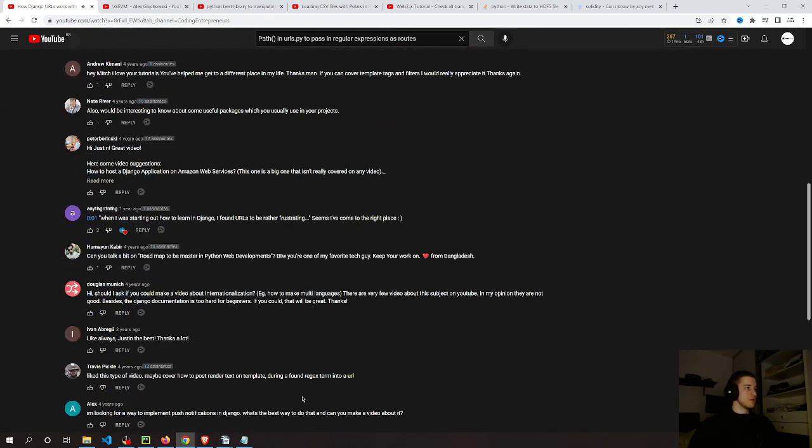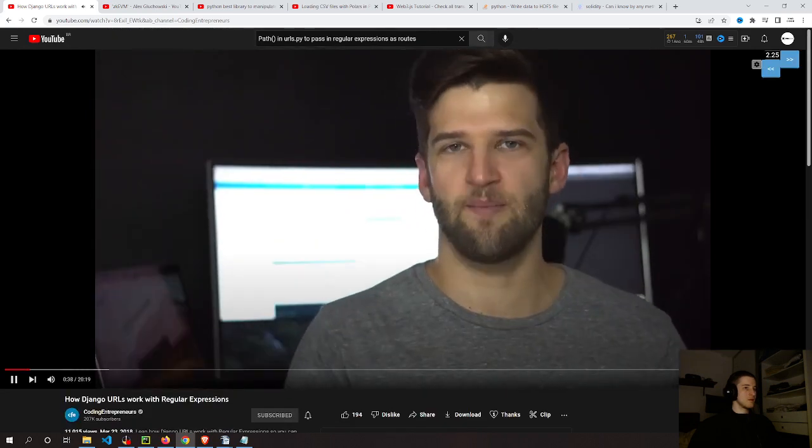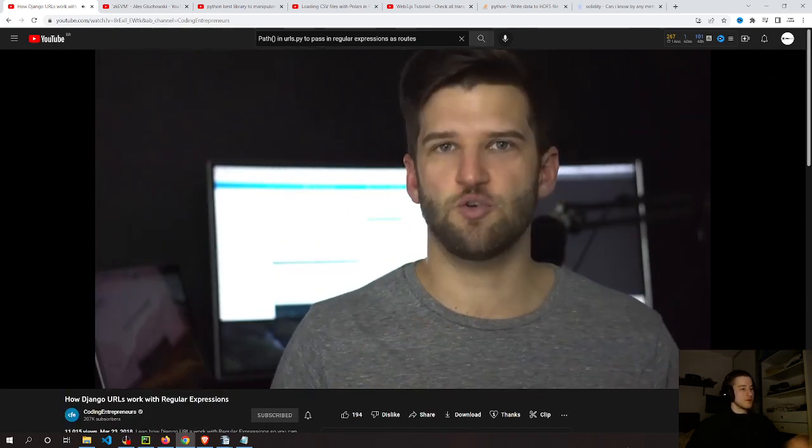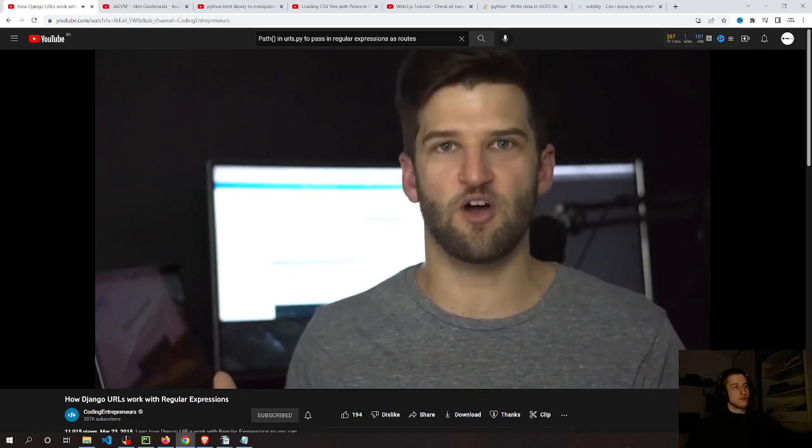Now, the important thing here is to understand that regular expressions are used in all kinds of programming. It's not just in Python, it's certainly not just in Django URLs. But what they allow us to do is to pick out pieces of text and to verify what those pieces are prior to ever touching anything else.